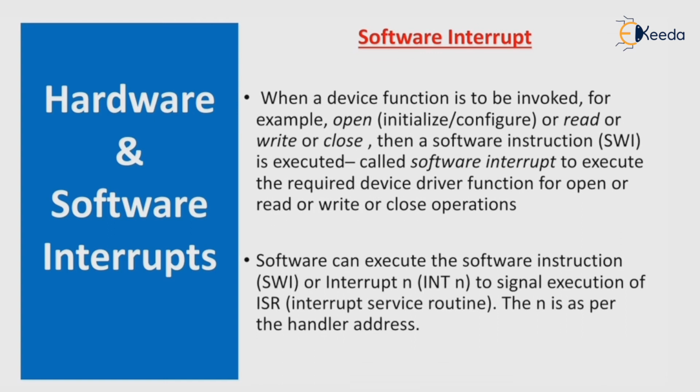When a device function is invoked, for example open, read, write or close, then a software instruction is executed, called a software interrupt, to execute the required device driver function for open, read, write or close operations. Software can execute the software instruction SWI or INTN to signal execution of the ISR, that is, the interrupt service routine. The N is as per the handler address.